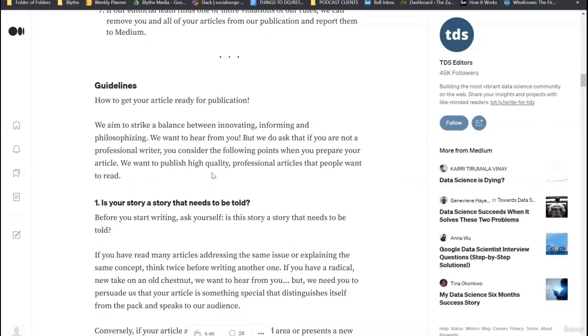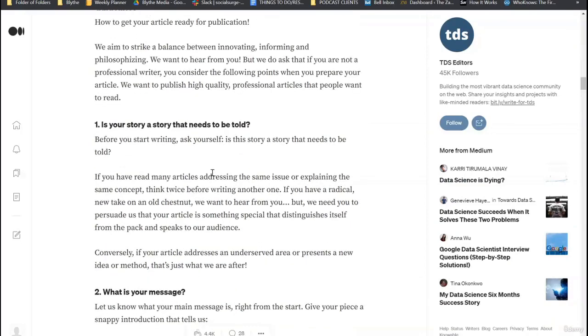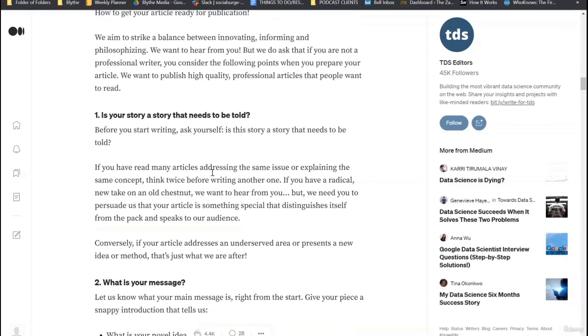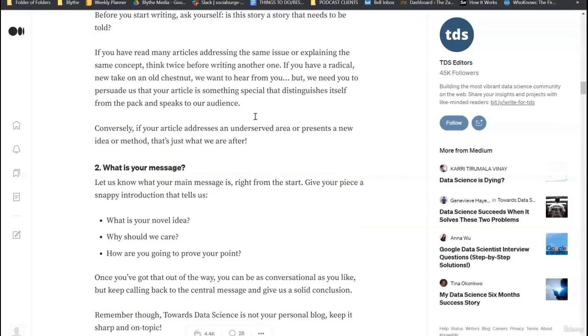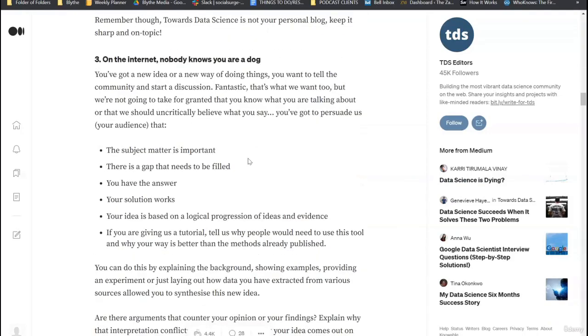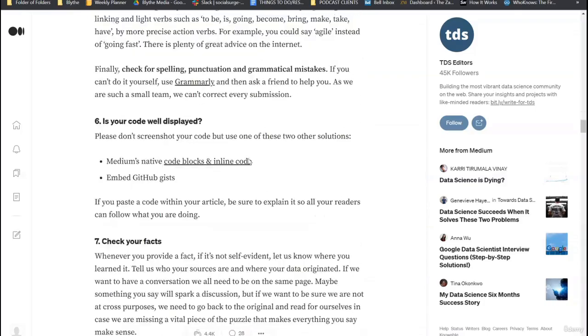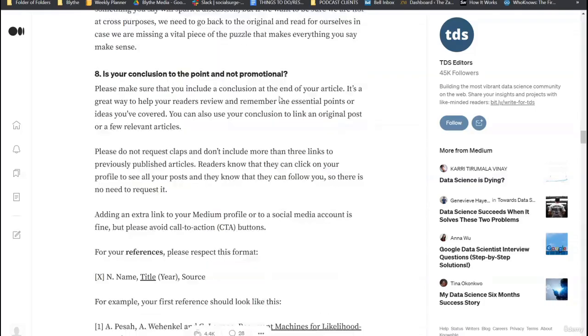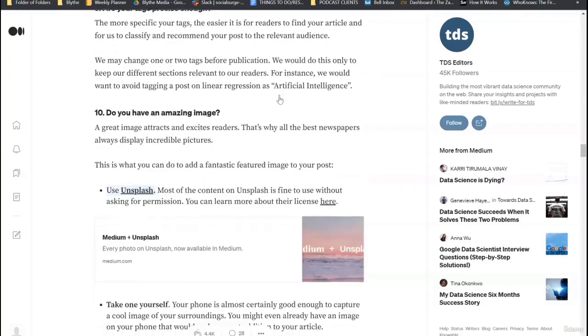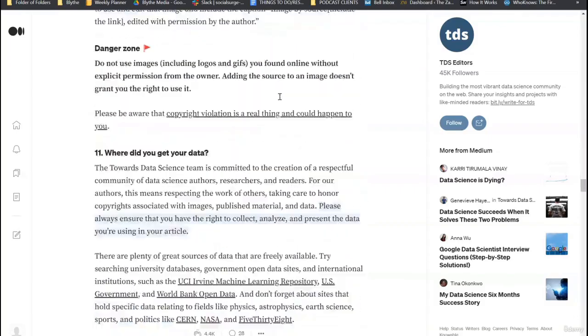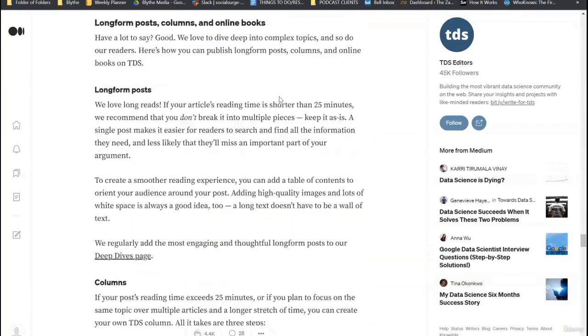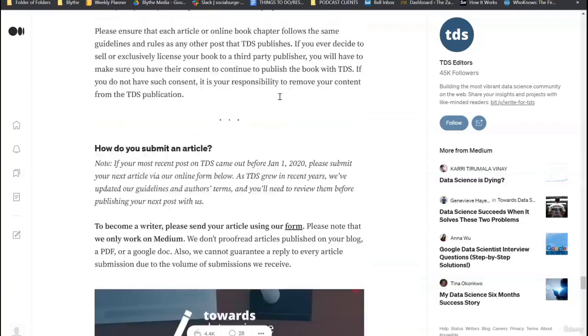And then these are the guidelines for writing an article on their platform. Is your story a story that needs to be told? What is your message? These are very subjective, honestly. But the main thing is we want to see how to actually apply. So again, make sure you read all this, and then we want to go to actually applying.